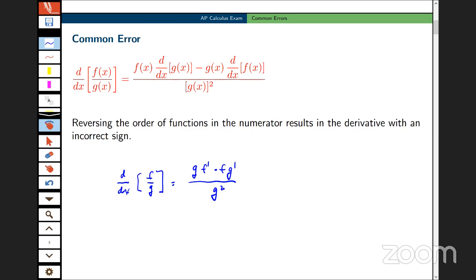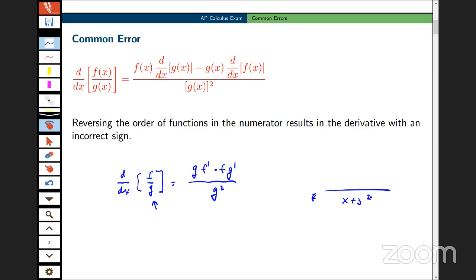Now, of course, the reversal in the numerator is a common error, but another common error, and Brian and Tony, I know you guys will remember this, is if this function g down there happens to be a binomial or a polynomial of some form, a very common error is in the denominator, to write something like this.